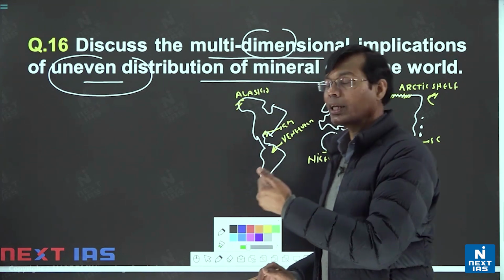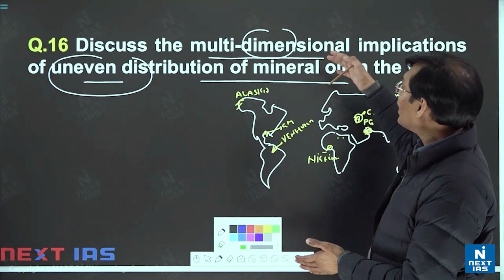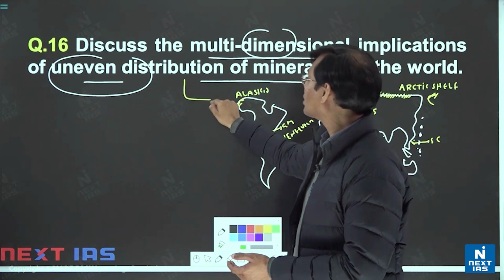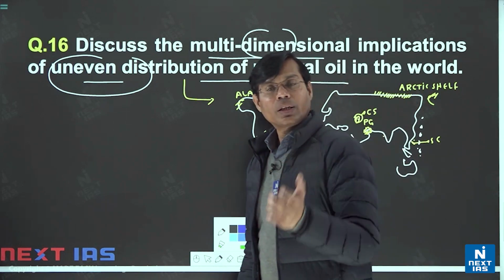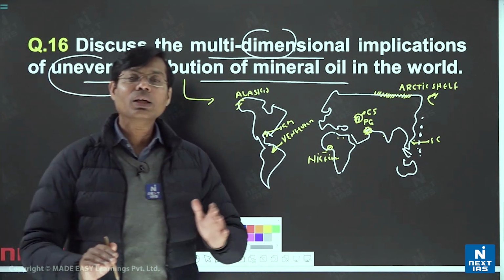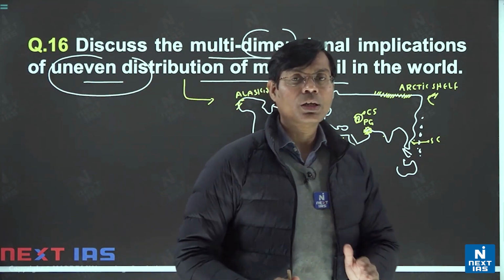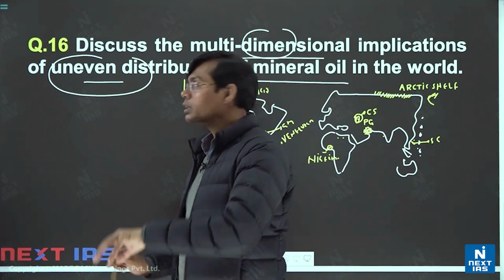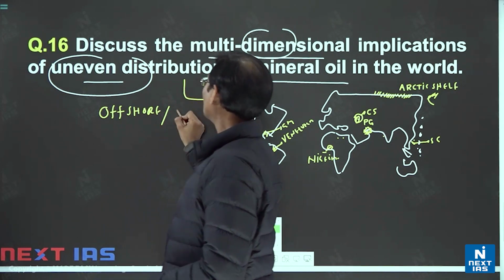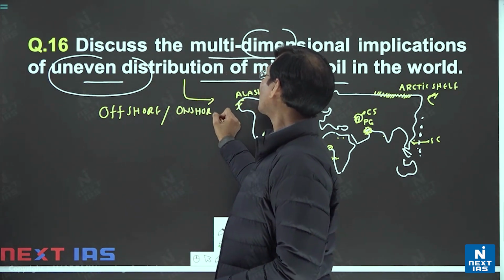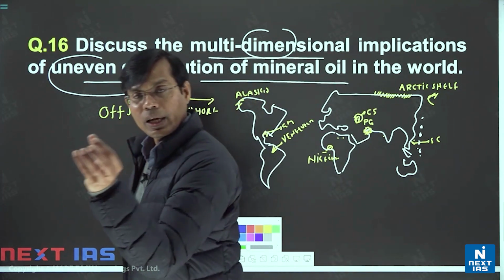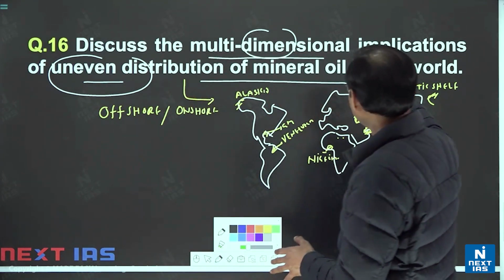And how can you proceed here? The question is not a single dimension, rather a multi-dimension of the distribution. So initially distribution is necessary. You may begin with that marine fossil crude oil is of course highly uneven in its distribution, in some onshore and offshore regions. Offshore means slightly away from the coast, like the Persian Gulf area has offshore, and some onshore also, like in Assam, etc., or in land area, onshore and offshore reserves. And one diagram like a map of Persian Gulf or Arctic Shelf you can show.